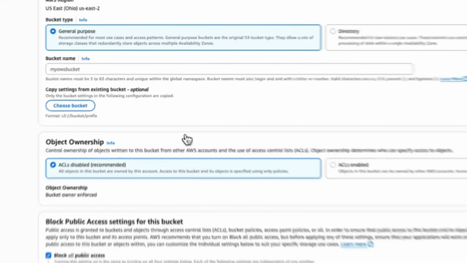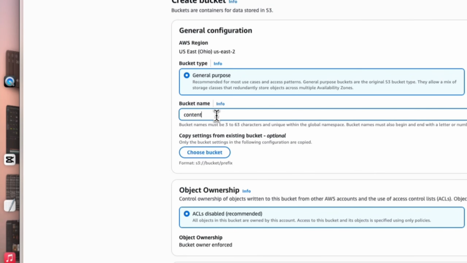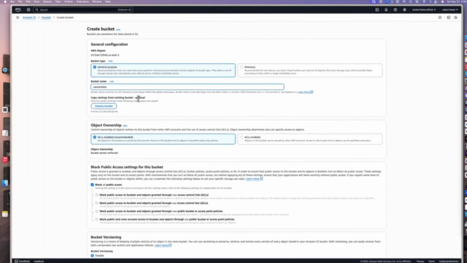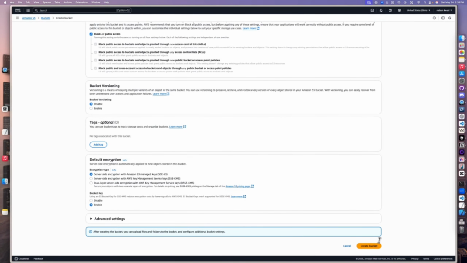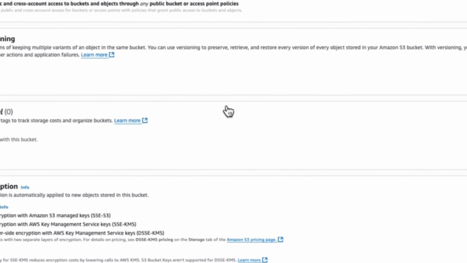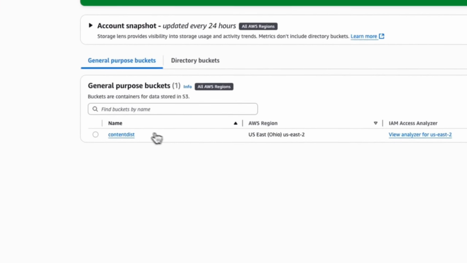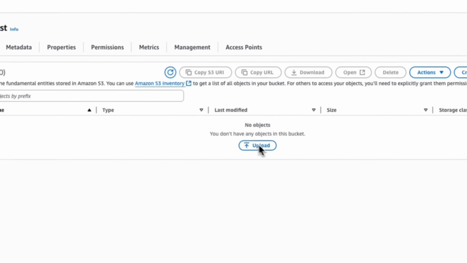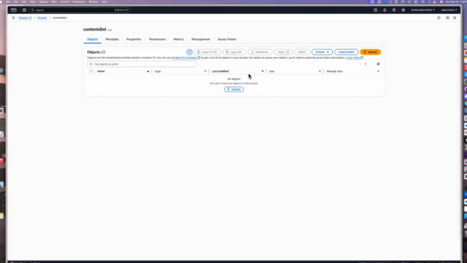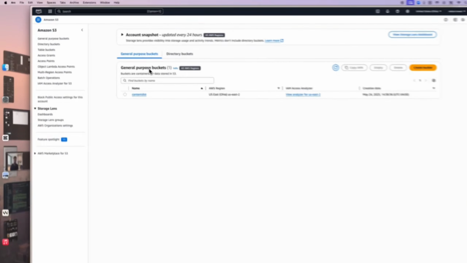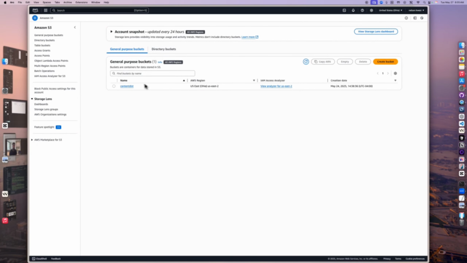Once you click create a bucket, it will ask you for the bucket name. Just enter the name you want to give to your bucket. In this case, it's content desk, and then create bucket, and you can click on the bucket you just created. You can upload files here. You can add some additional folders here if you want to.